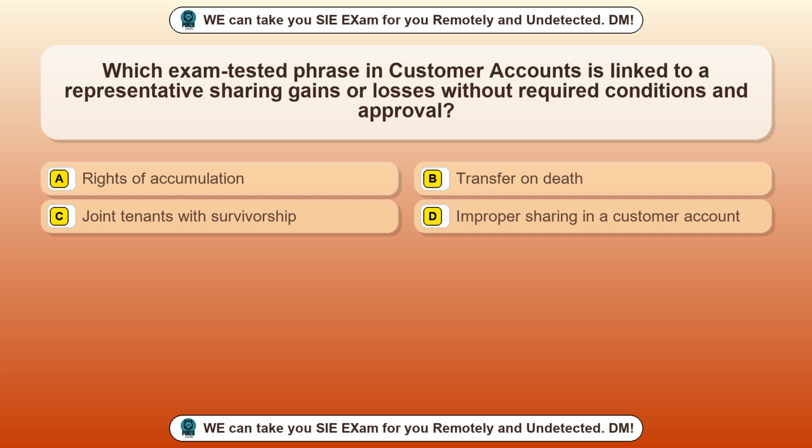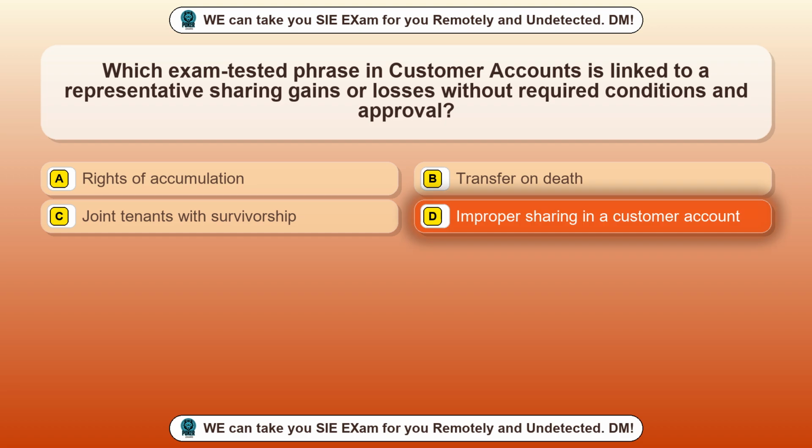Question 8. Which exam-tested phrase in customer accounts is linked to a representative sharing gains or losses without required conditions and approval? Option A, rights of accumulation. Option B, transfer on death. Option C, joint tenants with survivorship. Option D, improper sharing in a customer account. The correct answer is option D.